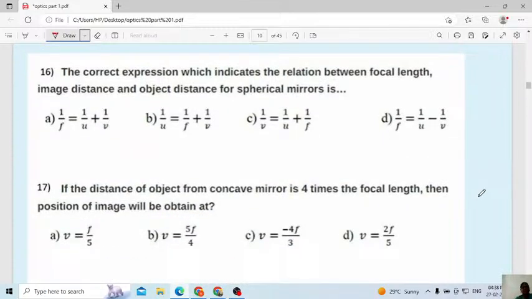Tell me the 16th one: the correct expression which indicates the relation between focal length, image distance, object distance for a spherical mirror. Now only I explained which is the correct formula. Tell me A, B, C, D. Mention A, B, C, D. That is enough.